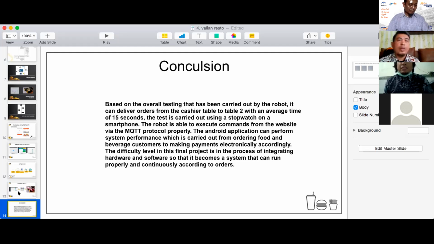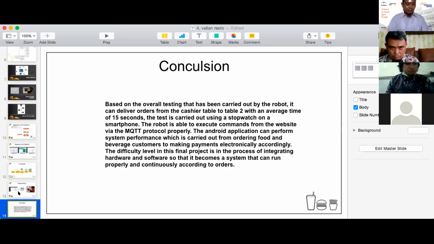The Android application performs the system functions, from ordering food and beverages by customers to making payment electronically accordingly. The difficulty level in this final project is in the process of integrating hardware and software, so that it becomes a system that can run properly and continuously according to orders.